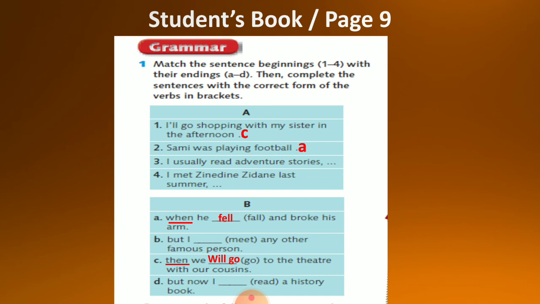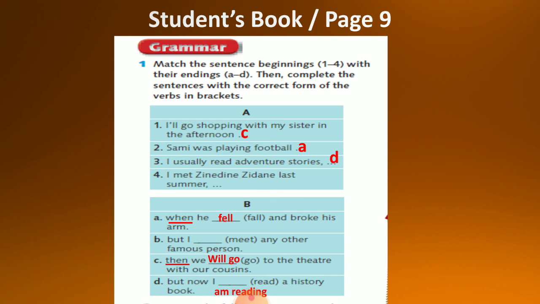Number three, I usually read adventure stories. And here the word usually gives us the meaning that that action is done regularly or in a routine way. Now, it matches with D, but now I read a history book. Now, using the word now means that we have a temporary state, or we can say that the action is happening only now. And that's why we are going to use the present continuous, I am reading. So I usually read adventure stories, but now I am reading a history book.